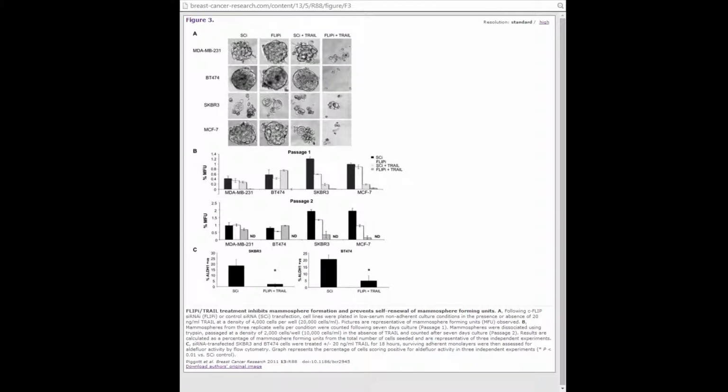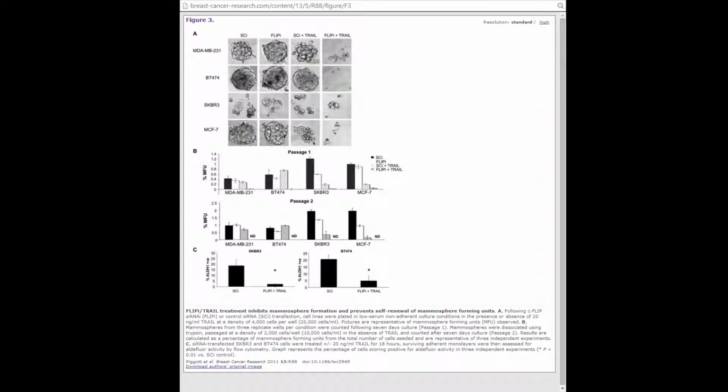Treating with TRAIL alone showed an impairment to the cell line on the top and bottom row. When suppression of FLIP is combined with TRAIL treatment, there is a severe disruption, as seen by the shape and size of each in the pictures when compared to the original control.